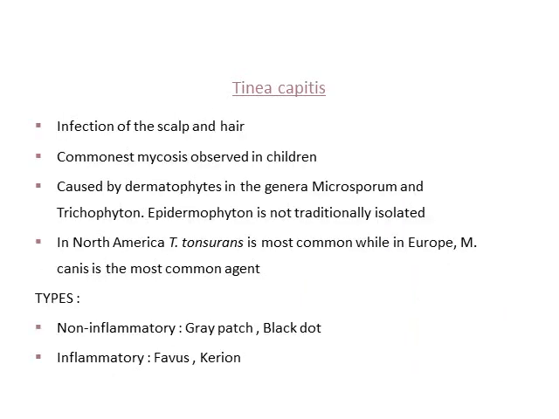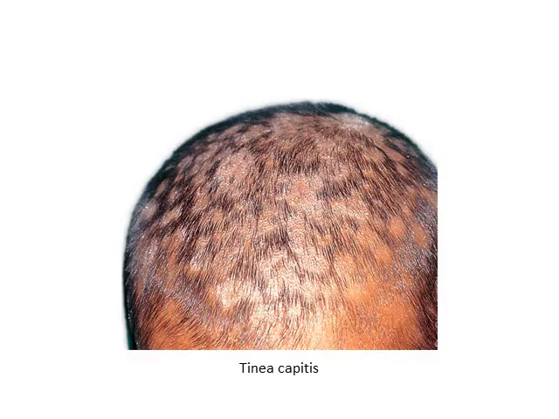And then we have tinea capitis, which is involvement of the skull. This is commonly seen in kids, rarely seen in adults, because the sebum secreted by the sebaceous glands in the scalp acts as a fungistatic and doesn't allow the fungus to grow easily. So tinea capitis is commonly seen in children. This is how tinea capitis in children looks like.